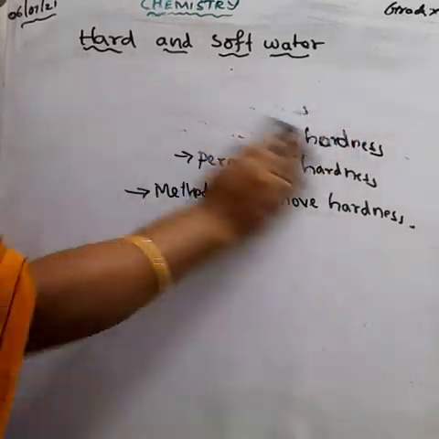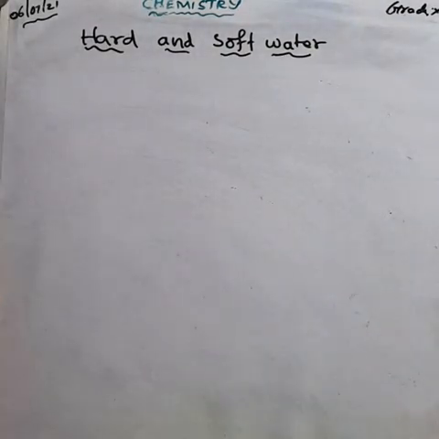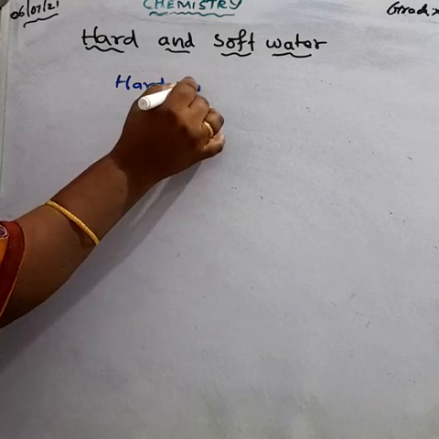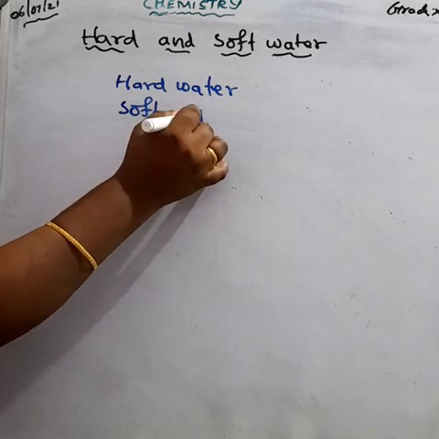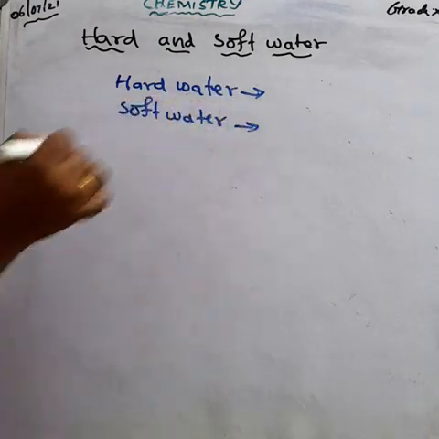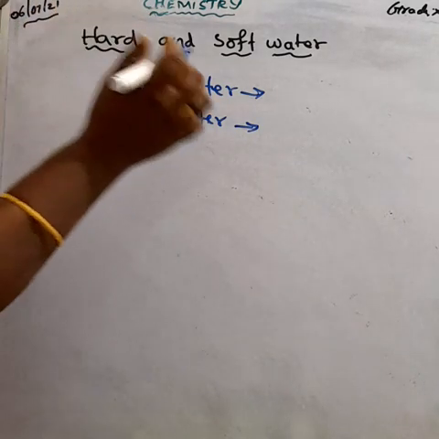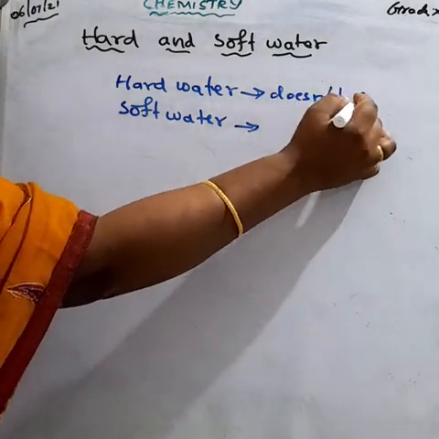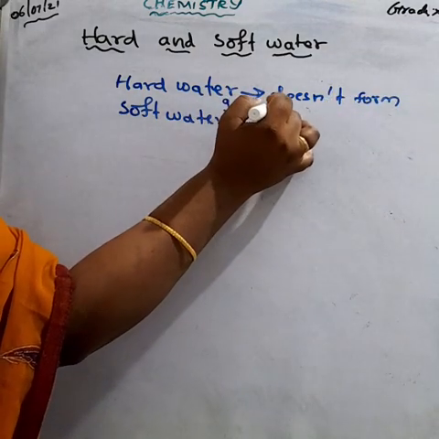What do you mean by soft water? Hard water means, when we are washing clothes, we should apply soap. When we are washing the cloth, we are applying soap. If we are using hard water for washing the cloth, it does not form good lather immediately with soap. That water we call hard water.